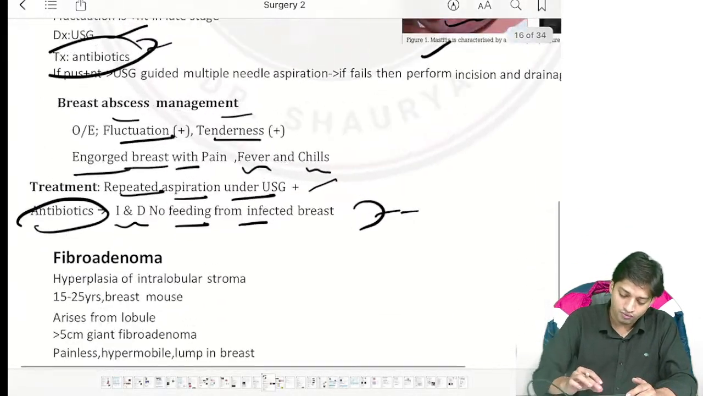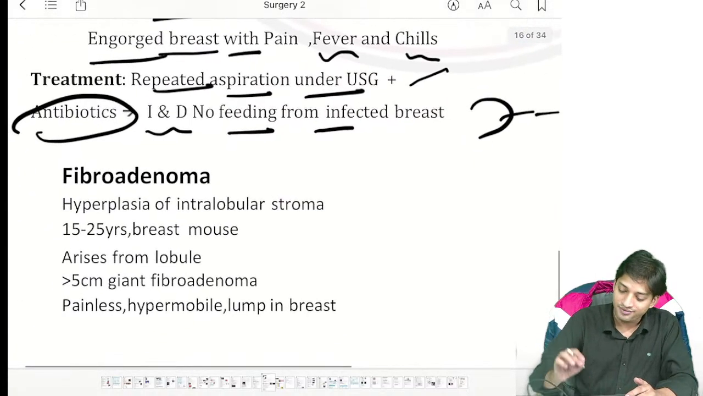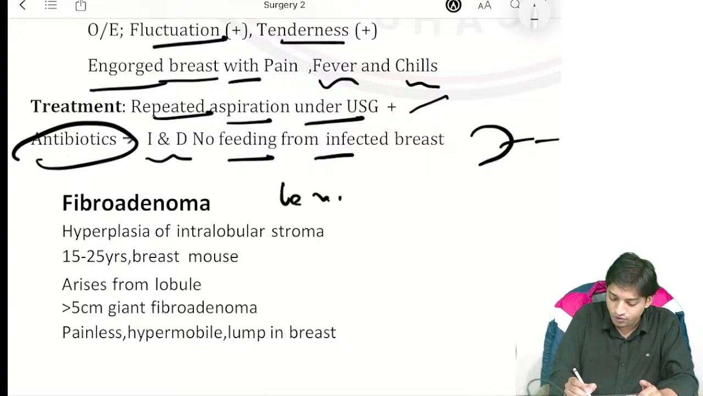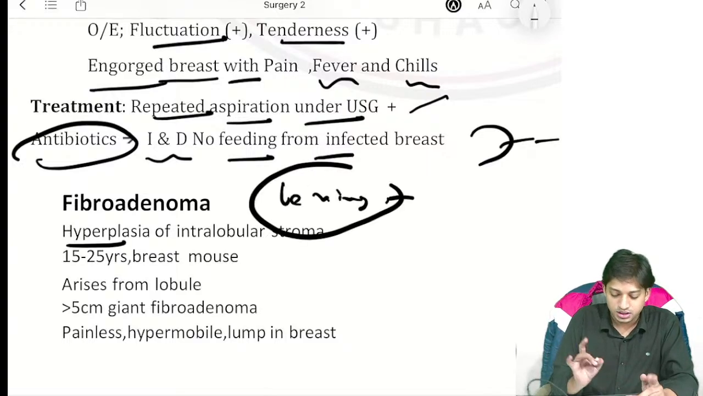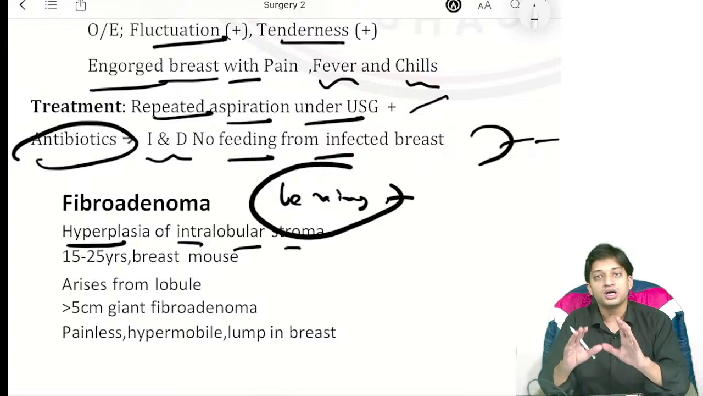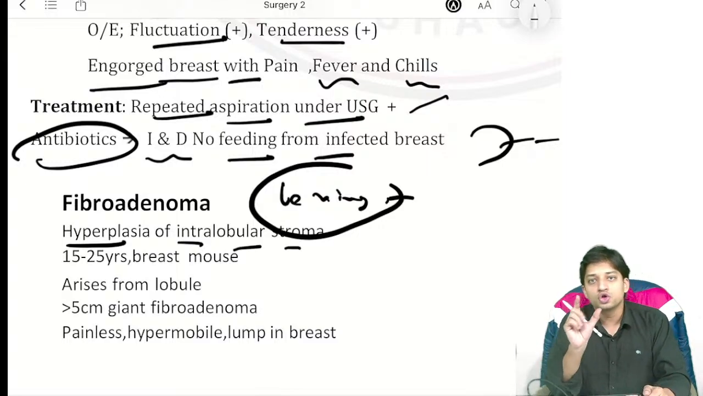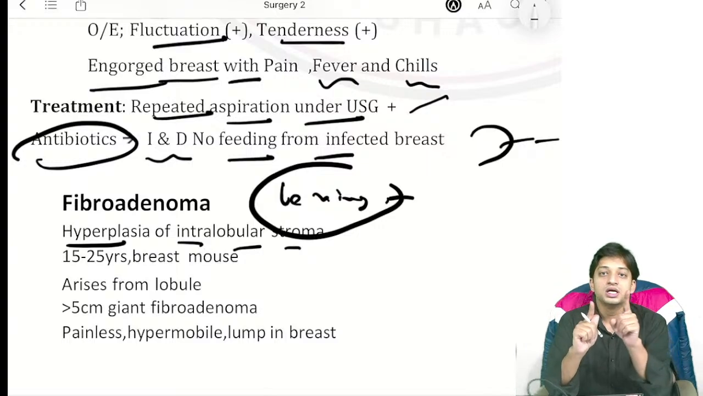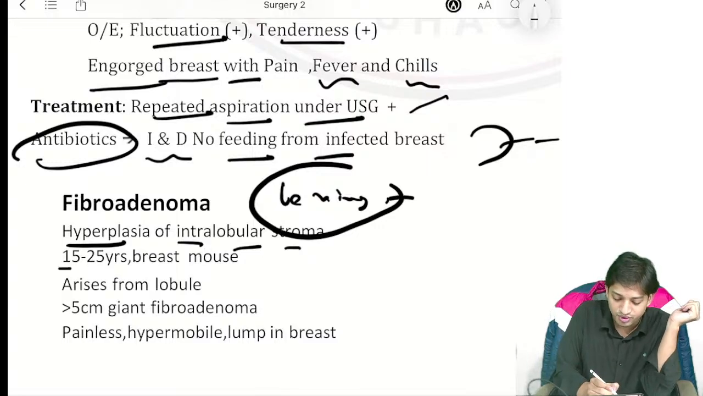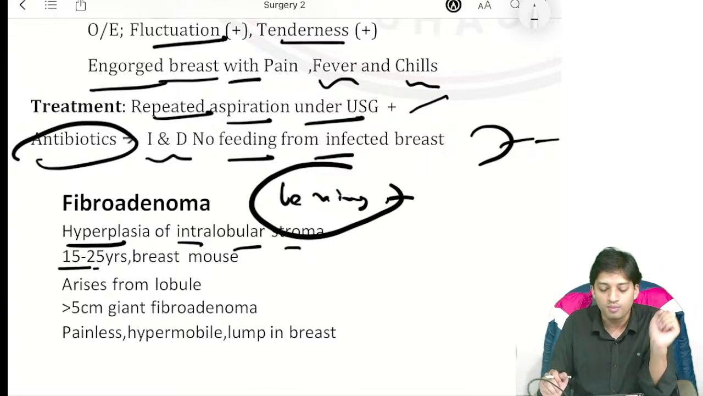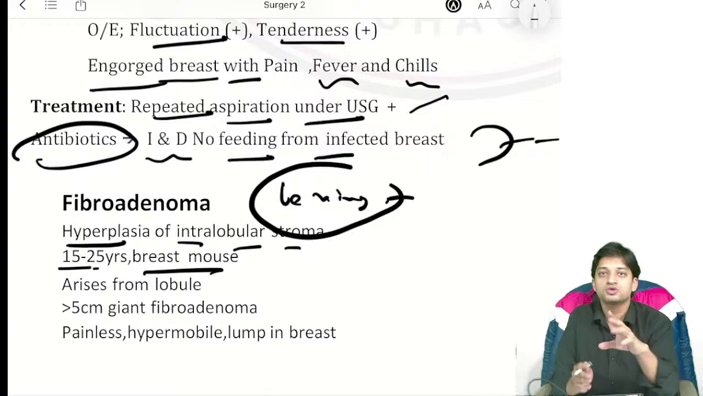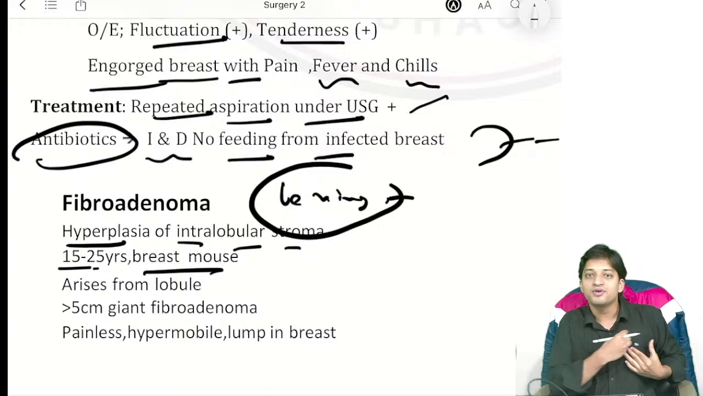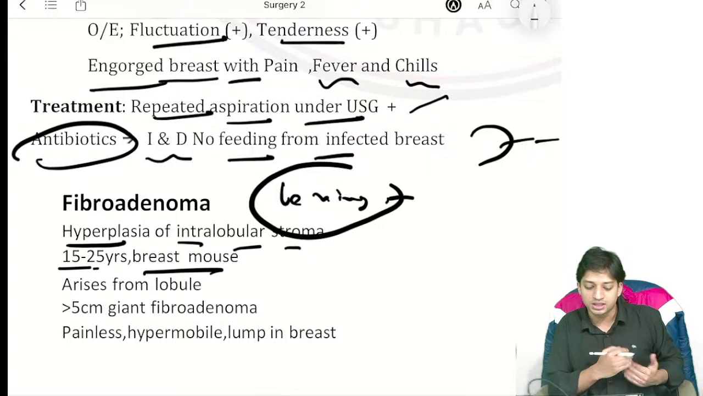Now coming here to one more breast lesion they have asked, fibroadenoma. So fibroadenoma, what is it? It is a benign lesion first of all, right? Now it is due to hyperplasia of the intralobular stroma of the breast. Age group is very important. When they give you fibroadenoma, you will have to notice younger age group female, that means between the age of 15 to 25 years, more commonly also called as breast mouse. Why breast mouse? When you examine the lesion, it will feel like it is running away, hypermobile, moving from one place to the other, right?